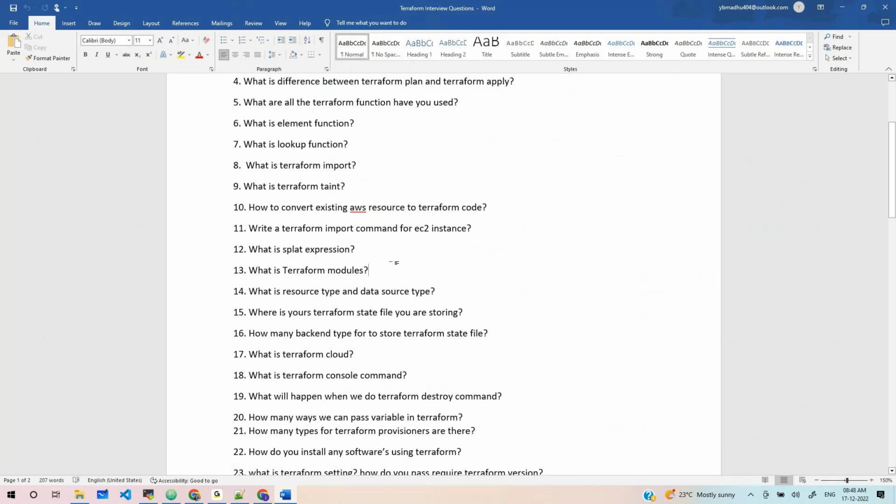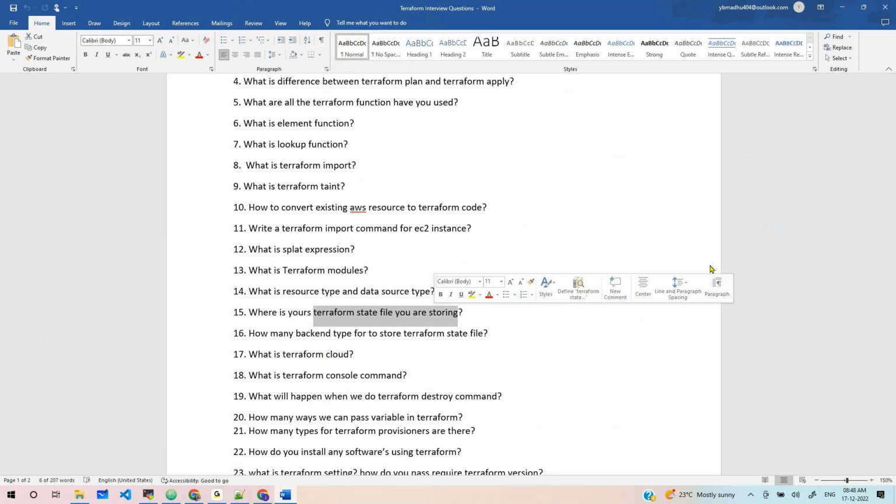Okay, next, where is your Terraform state file stored? Terraform backend. Which backend?